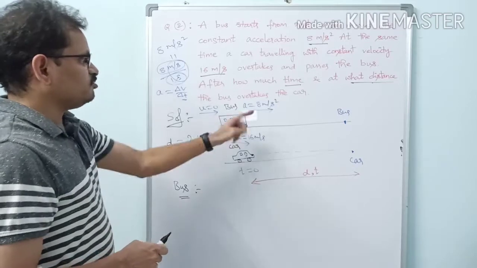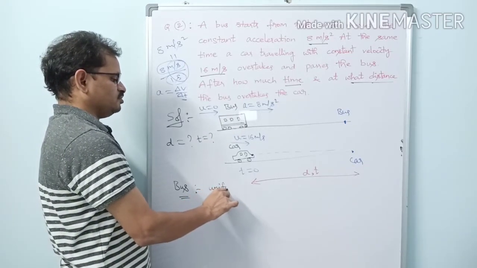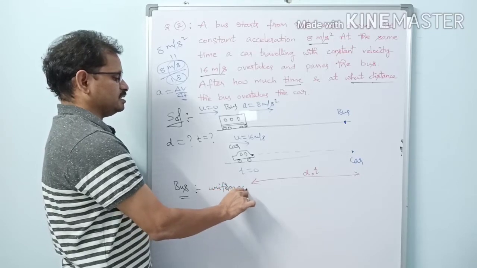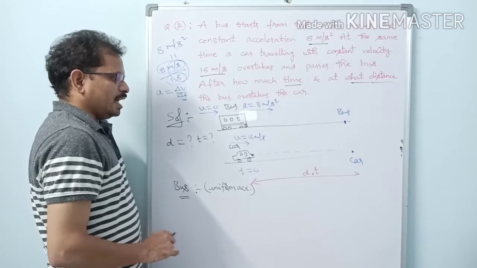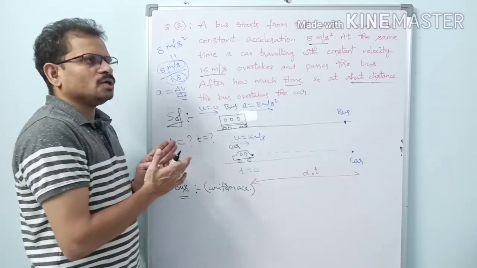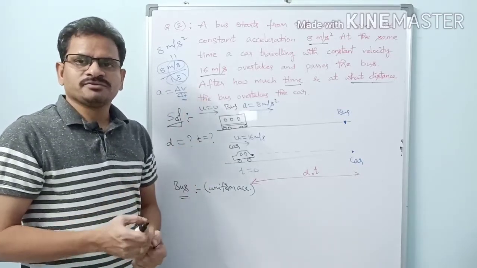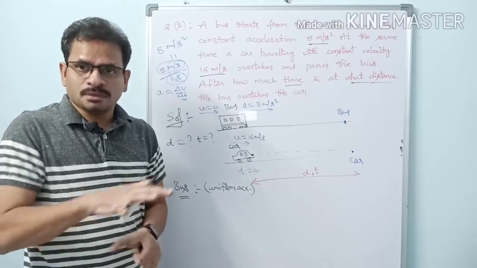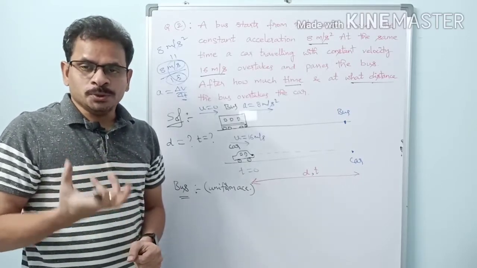So the bus, what type of motion is it having? Uniform acceleration. And what are the key physical quantities? Uniform acceleration means we have many formulae: S equal to ut plus half at square, v equal to u plus at, v square equal to, and so on. All these formulae are there, no? So which formula do we have to choose?